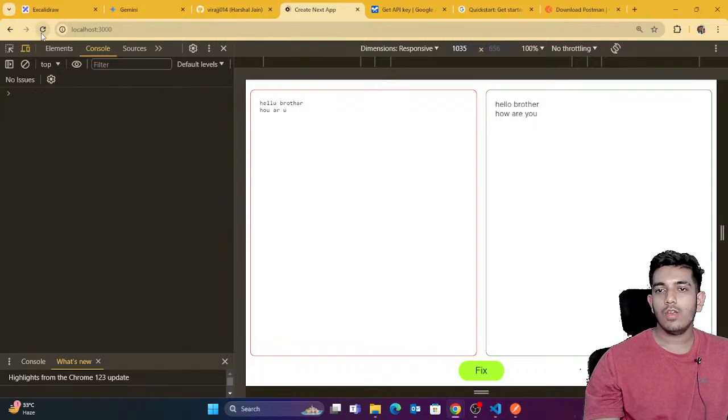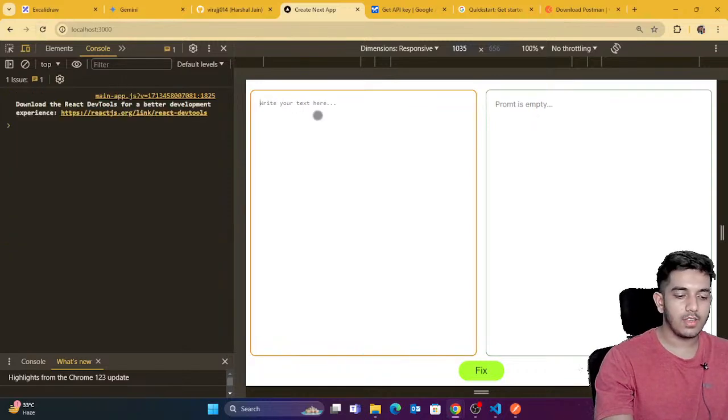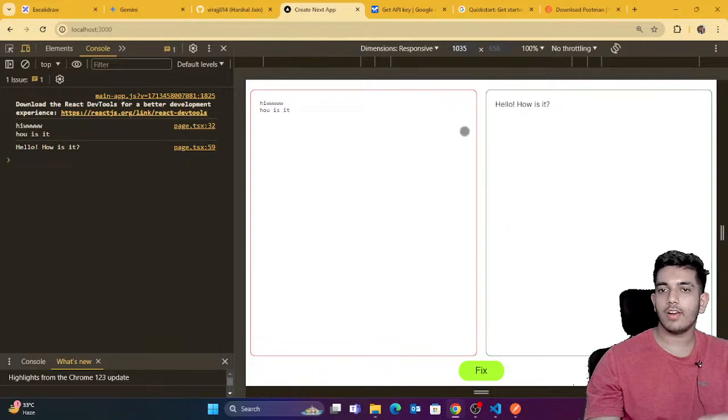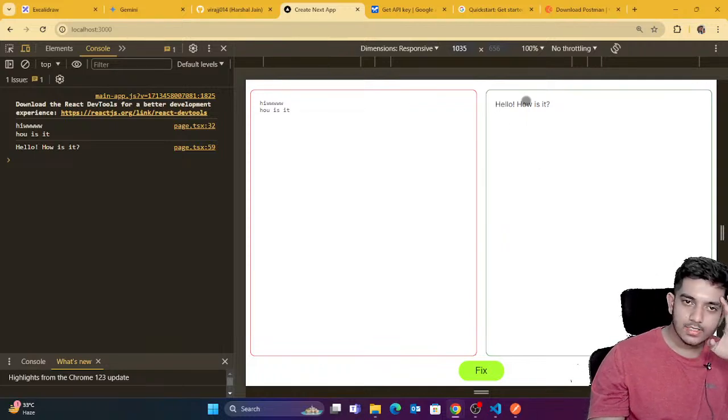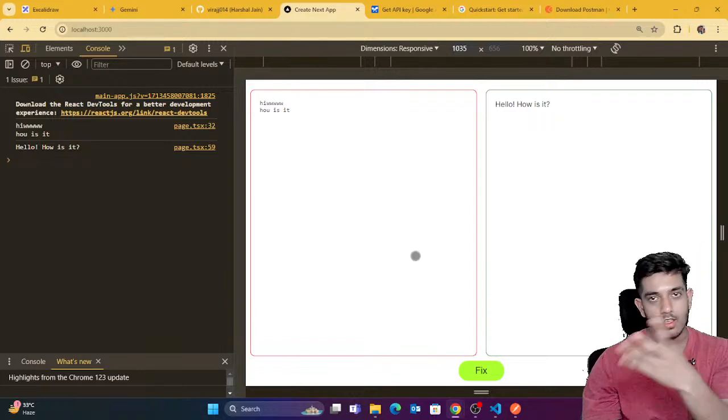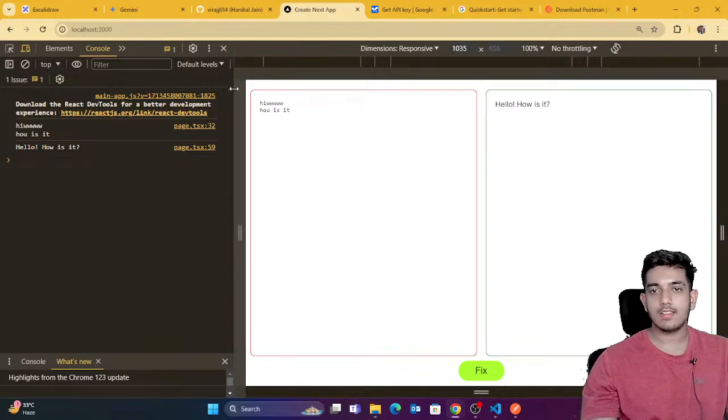Okay, right? So if I refresh this now and write something, hi, how is it? Something like that. So you can see that it tried to fix it. It's gonna fix everything. Also, if there is some unnecessary line, you can see that it fixed that also. If a line is needed, it's gonna fix that. It's gonna fix your formal letter, informal letter. If you have a proper letter which you're gonna send to someone, you can fix it via this application.